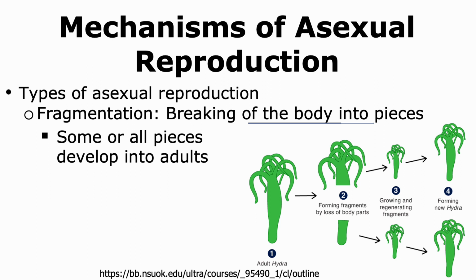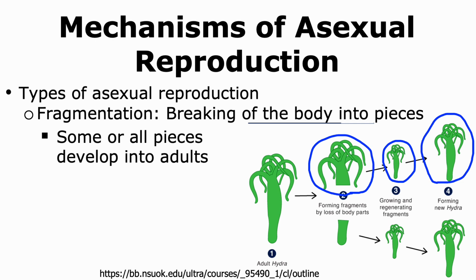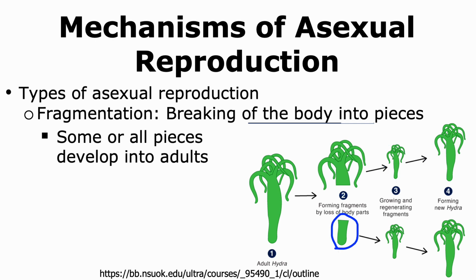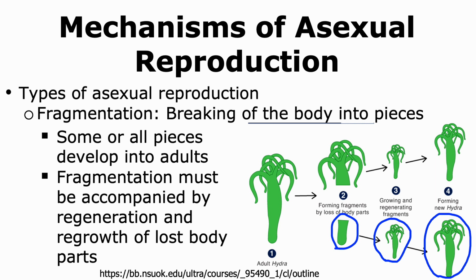In this example, we're looking at a hydra, which has split into two parts. The top part that has the tentacles is able to regenerate and form the intact organism. This is true even for the bottom part, which also is able to regenerate to form the intact organism. During fragmentation, there has to be regeneration and regrowth of the lost body parts. We're able to see fragmentation not only in some cnidarians like hydra, but also in starfish.